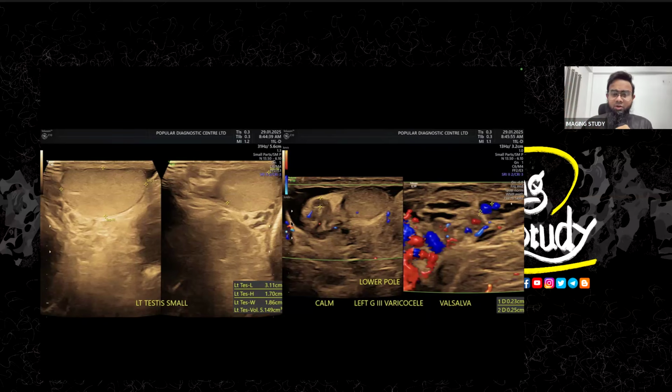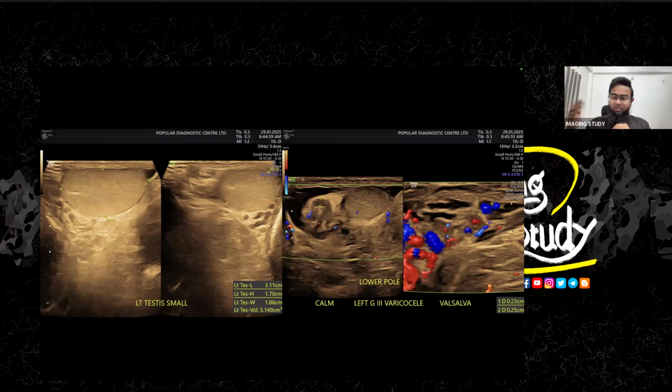If it is only at the upper pole, you go for grade 2, and if it is already in the lower pole, you go for grade 3. If it is more than 3 millimeters with reflux, you go for grade 4, and if there is reflux in cum respiration, we go for grade 5. In grade 1, we don't see any dilated vessel; the vessels are normal, and at the upper pole or cord level there is reflux on Valsalva.